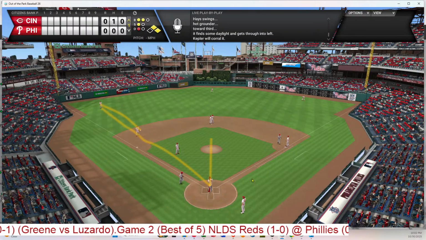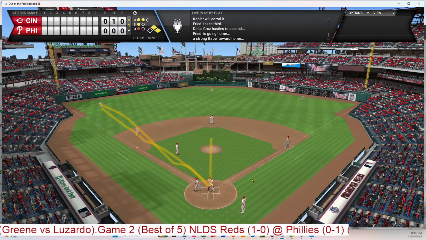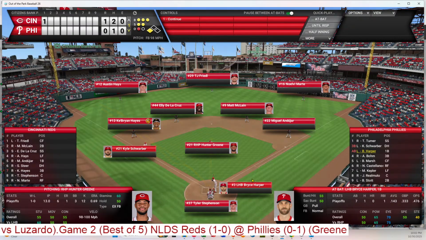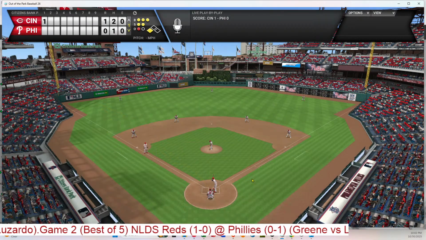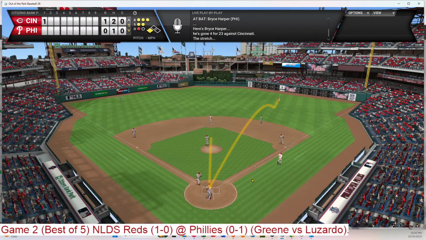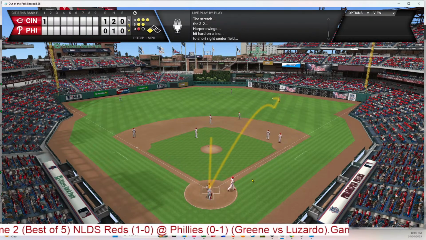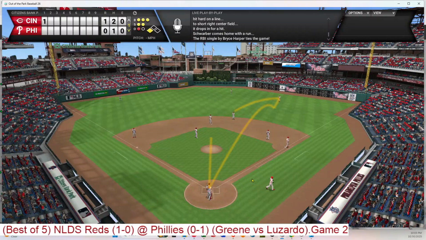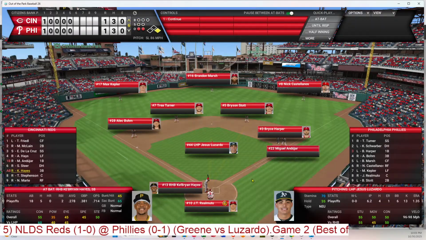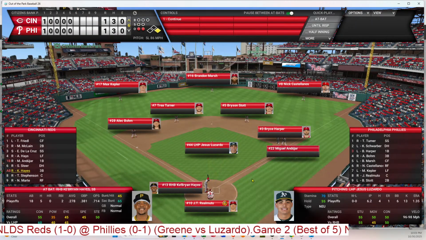Phillies did have 2 blunders on defense, but it didn't hurt them during this game. And then we have Harper with Schwarber at third here in the first inning. Drives him in as Harper finally woke up. I don't know what this one is.